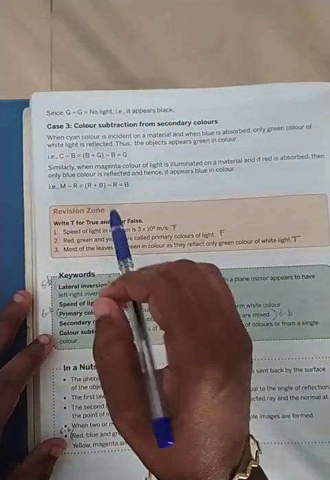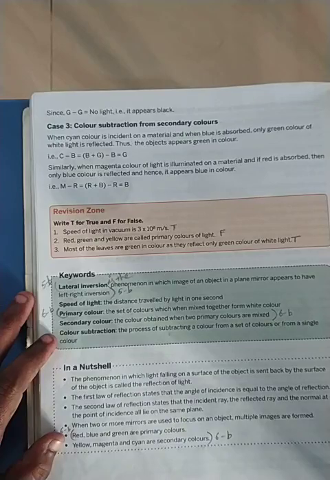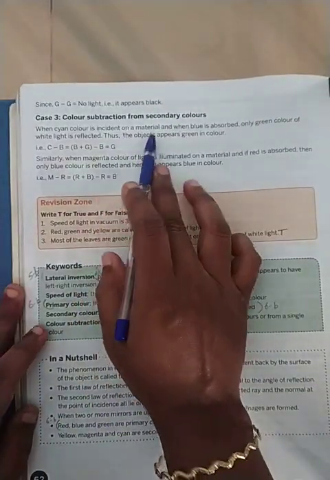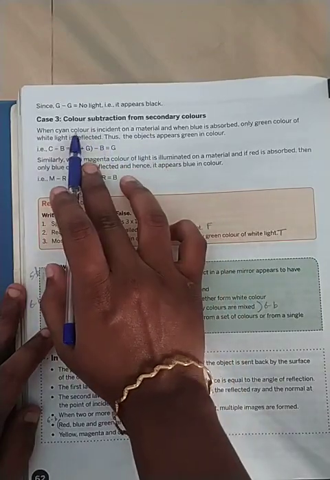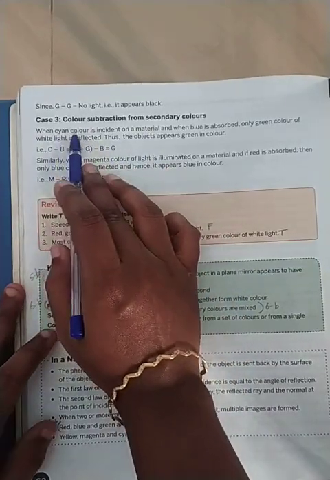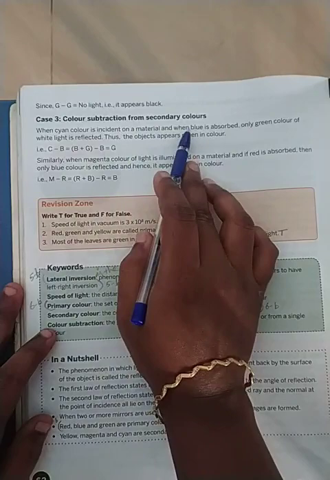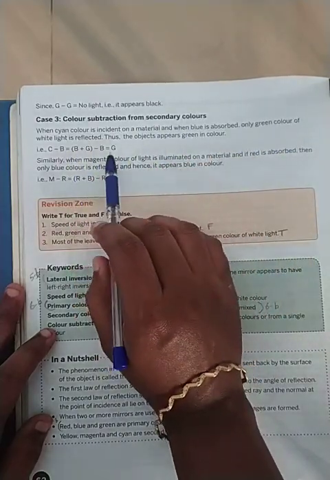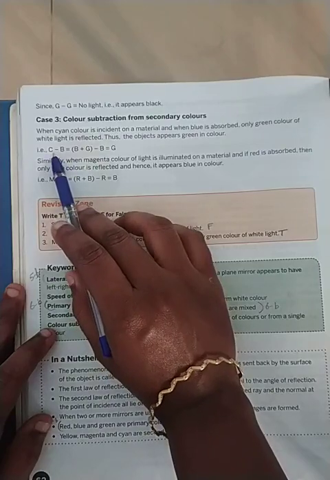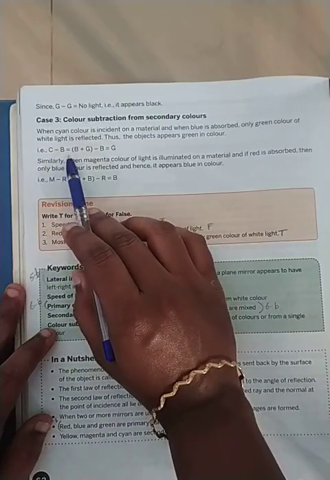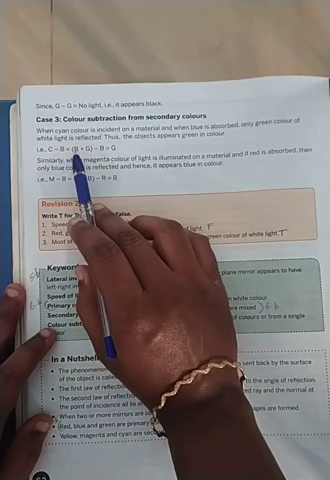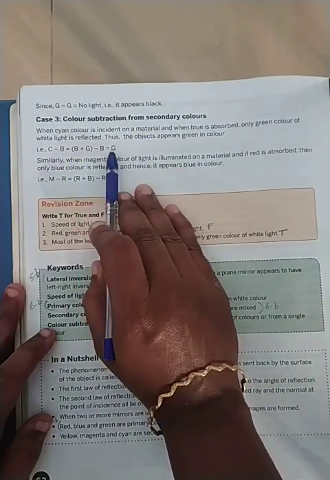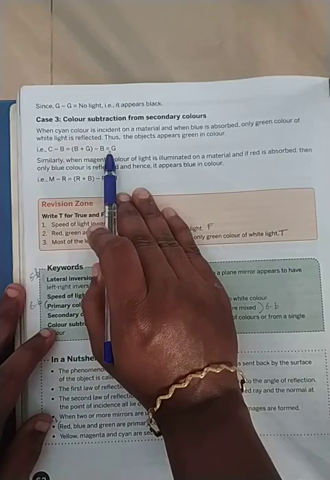From secondary colors. Okay, so from the secondary colors means when the cyan color is incident on a material. Cyan is a secondary color. I am going to use that on a material, and blue is absorbed. So only green is reflected. So cyan minus blue: for cyan I can write B plus G, and for blue I can keep it as blue. So finally I will be getting green color.